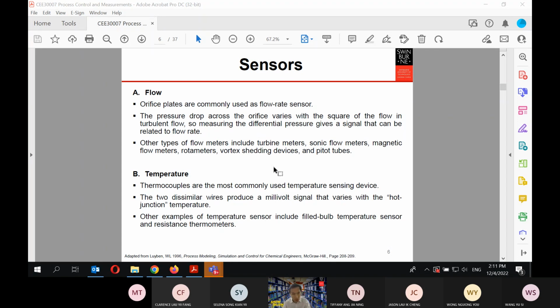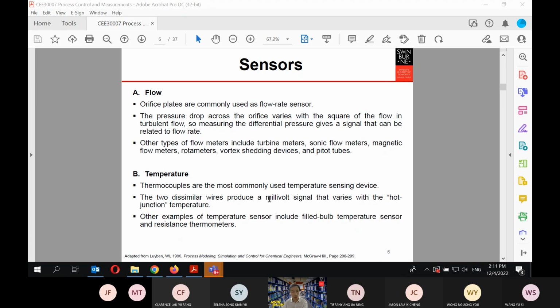We have two different types of sensors here, the flow and the temperature. For flow, orifice plates are the ones that people have widely used, where normally the pressure drop is used as a measurement of the flow. These are not just orifice plates; it can also be a turbine meter, sonic flow meter, magnetic flow meter, rotameter, vortex shedding devices, and pitot tubes.